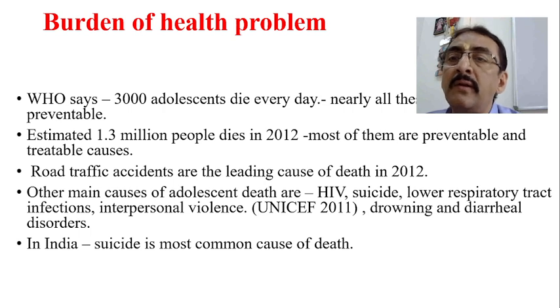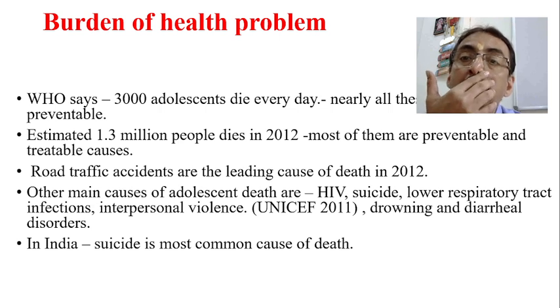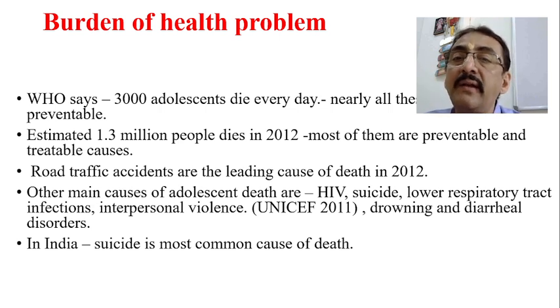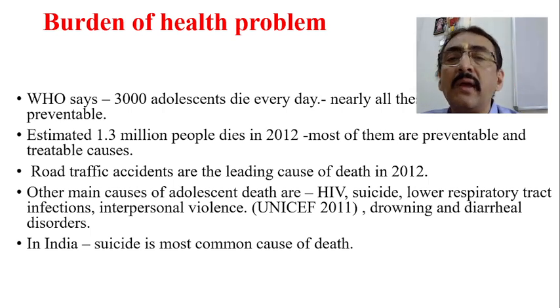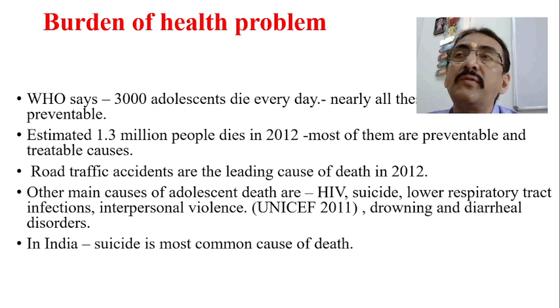WHO says an estimated 1.3 million people died in 2012. In 2012, about 1.3 million people died in the adolescence period, and most of them are again preventable and treatable causes. Okay, we know that road accident is one of the most common causes of adolescent death in India. And similarly, suicide is the most common cause of adolescent death. Both are preventable.